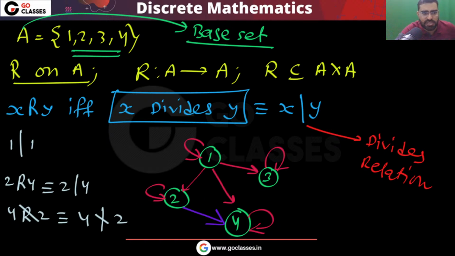You can check it. In this graph representation you can easily see 4 is not related to 2, but 2 is related to 4. You can notice 1 is related to 3, but 3 is not related to 1. And you can notice 2 is not related to 3 and 3 is not related to 2, because 2 does not divide 3 and 3 does not divide 2.